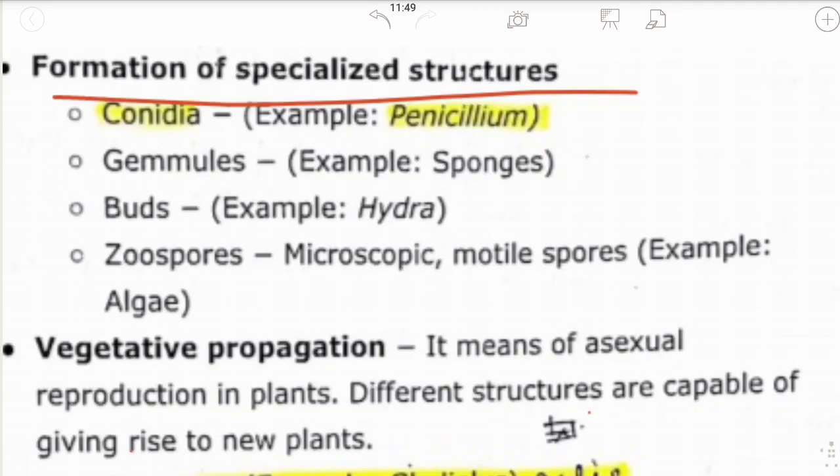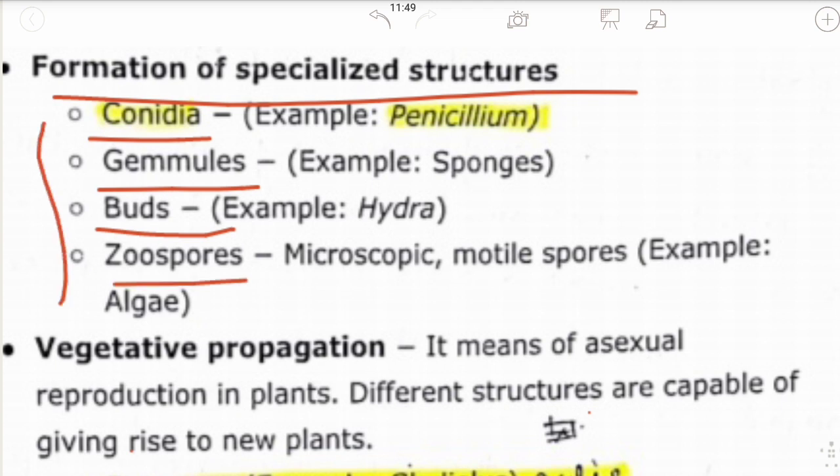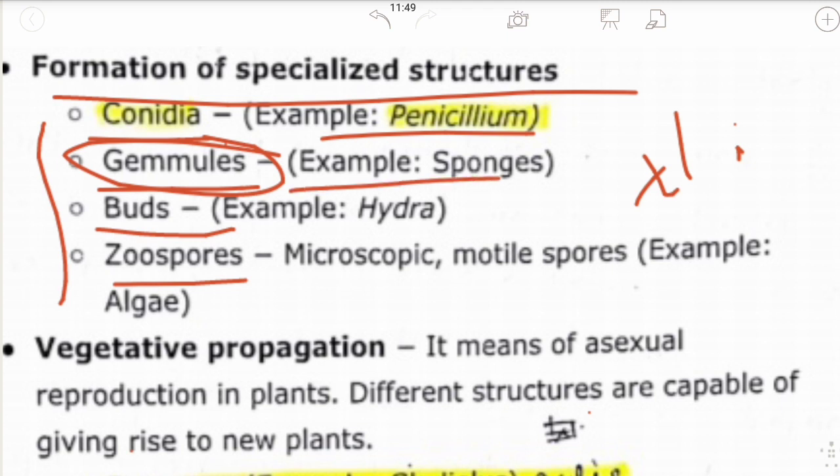Formation of specialized structures: conidia, gemmules, buds, and zoospores. These are the specialized structures, the modes of asexual reproduction. Conidia are non-motile, thin-walled spores produced on the conidiophore. Example, penicillium. Gemmules are highly resistant buds developed internally during unfavorable conditions. For example, sponges. Buds, for example, hydra.